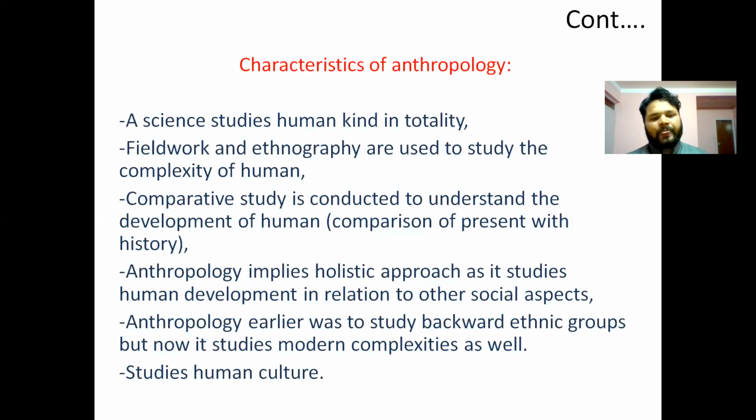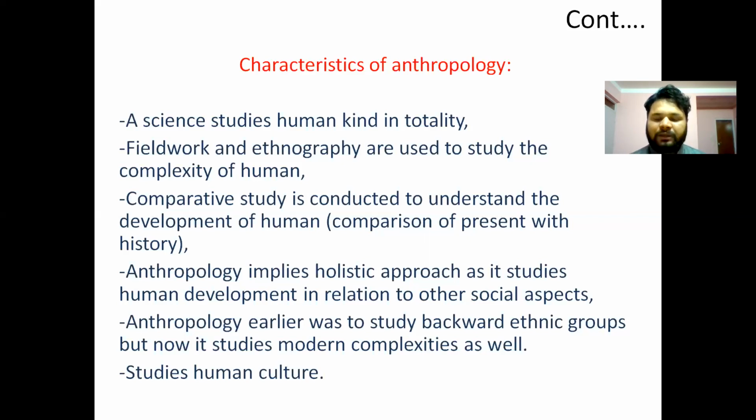Okay? So a comparative study is conducted to understand the development of humans, comparing the present with history. How was human behavior in traditional society, and how is human behavior in today's society?